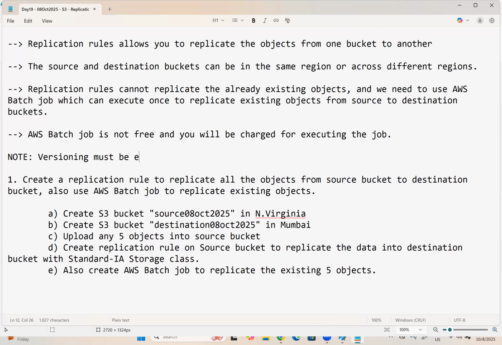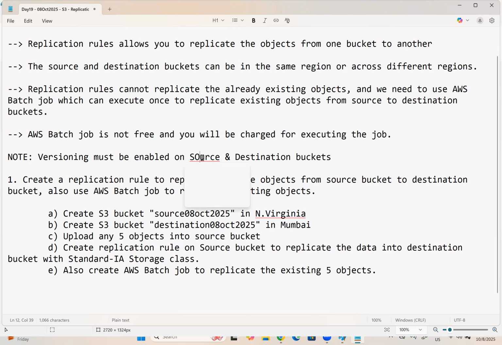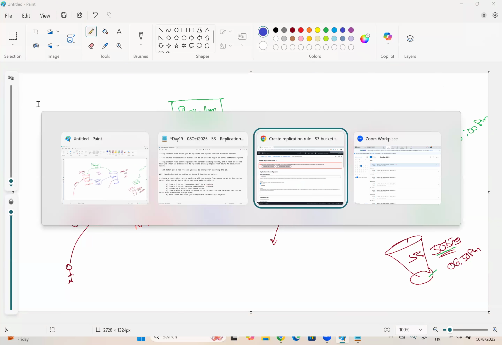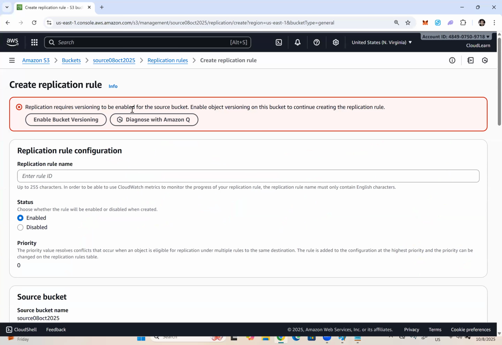Versioning must be enabled on source and destination buckets. Replication rules require versioning must be enabled. But in our case, if you remember, while creating the buckets, I mentioned that we are creating the buckets with all default values, which means no versioning enabled. That's why here replication requires versioning must be enabled.